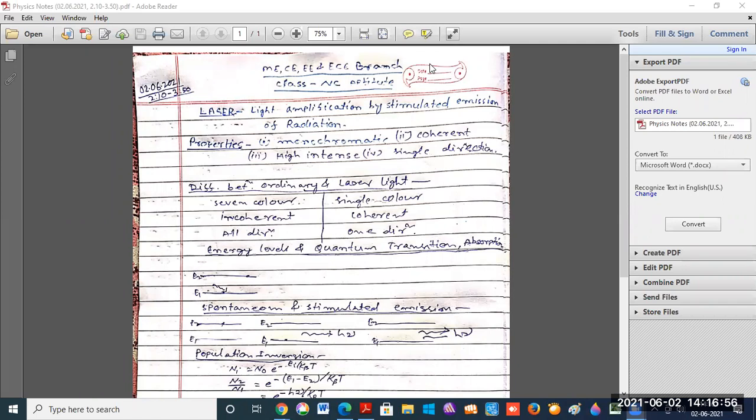And laser light is unidirectional, which means it moves only in a single direction.